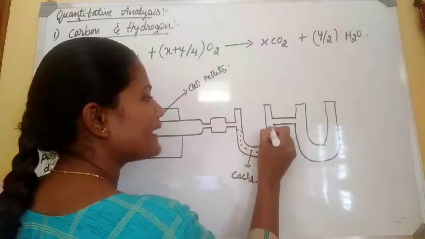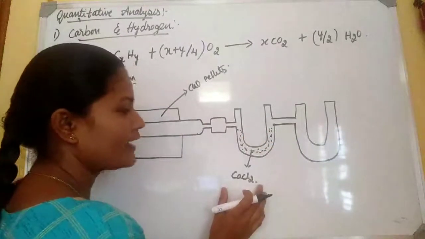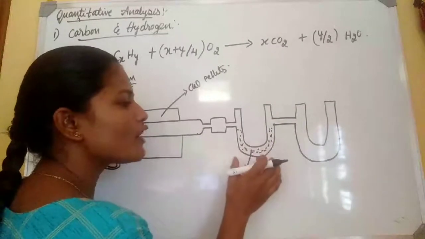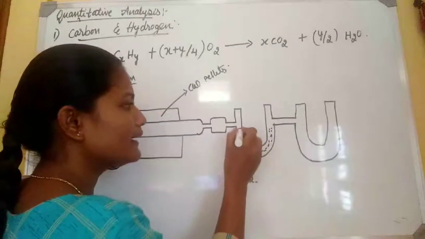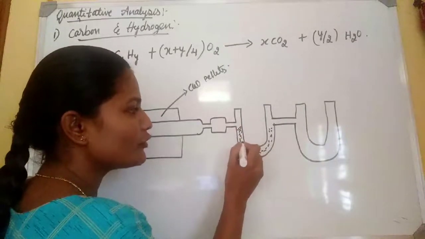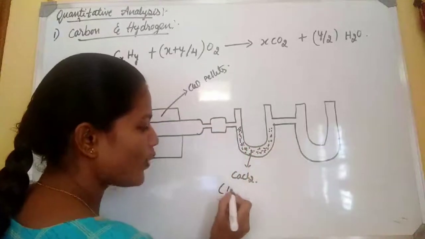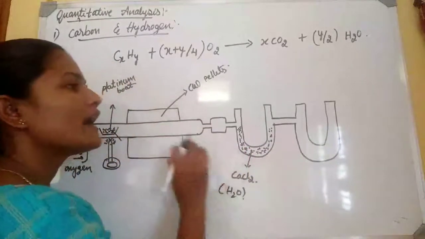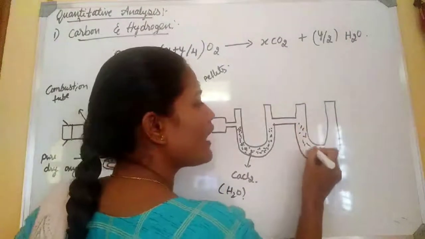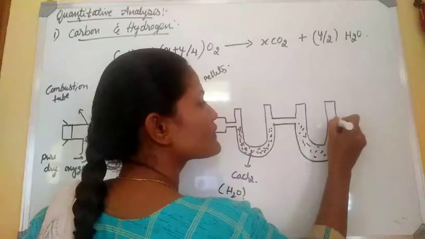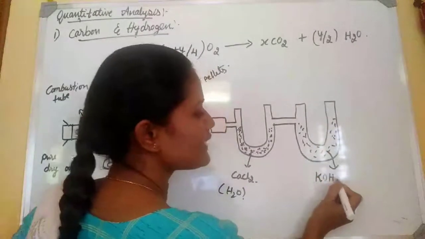What will be here is calcium chloride. The first U-tube contains calcium chloride. This U-tube absorbs the water molecule. Okay, what does it do? The calcium chloride in the U-tube absorbs the water molecule. Here the water molecules are absorbed, and the other U-tube contains the potassium hydroxide pellets. This U-tube contains potassium hydroxide pellets.